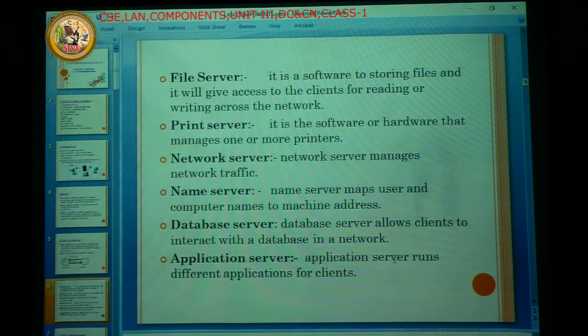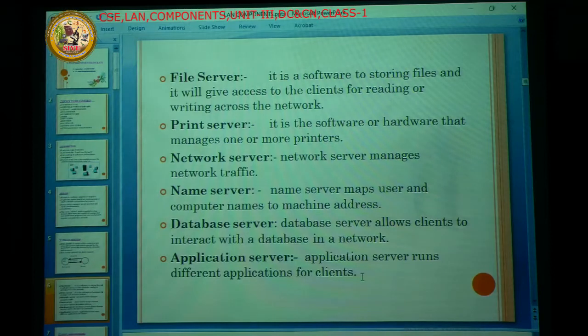That's why I am saying the application server runs different applications of our clients. For example, one client has stored one application, another client has stored another application, and a third client has stored another. All these application softwares are handled by a single server. That is the application server.